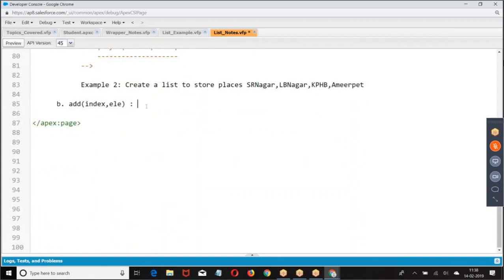In this case, the element is added at the last position. Now we want to add at a particular position. What do we do? This method will add at the given index.